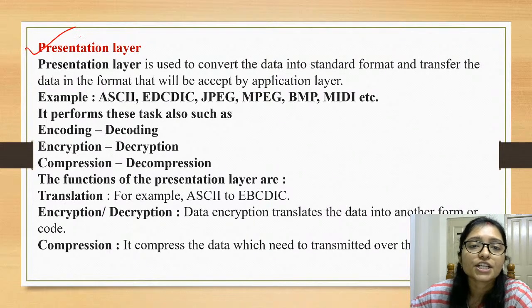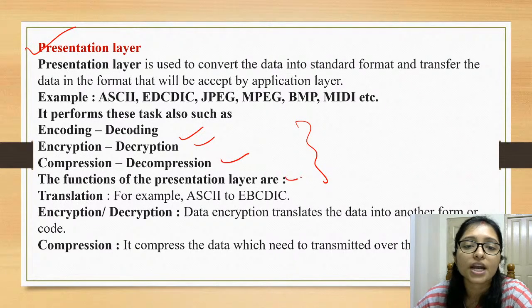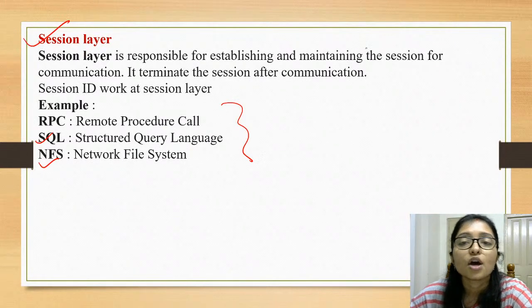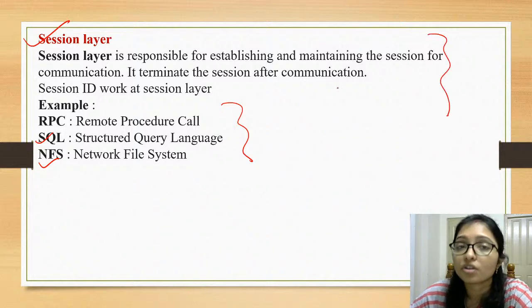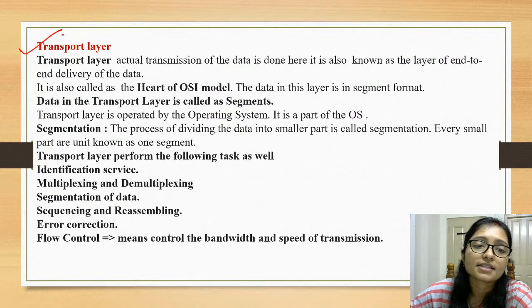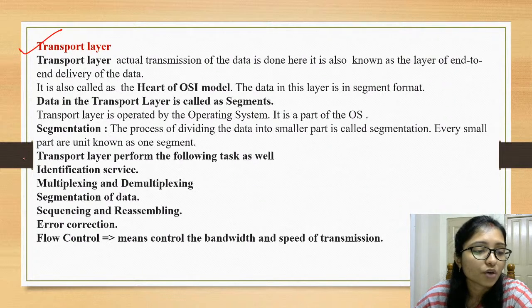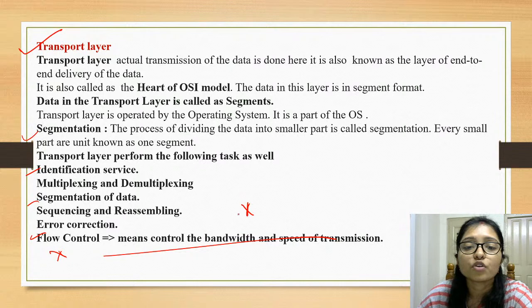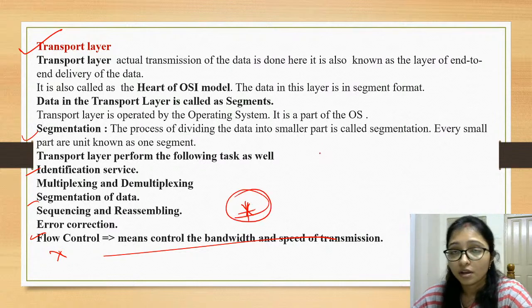This is the presentation layer. Same thing is there: encoding, decoding, encryption, decryption is going on here. Compression is there. And this is the session layer: what is RPC, what is SQL, what is NFS. For your revision, you can remember that. And this is the transport layer. Whatever we are doing is in the transport layer. Flow control we are doing here in the transport layer. This is very important. Flow control we will discuss tomorrow.